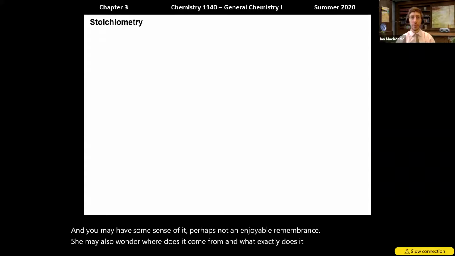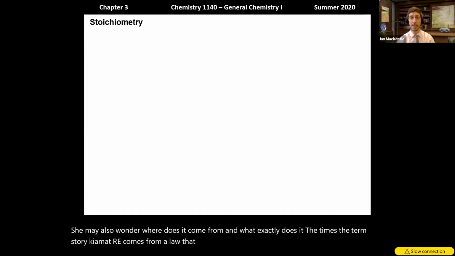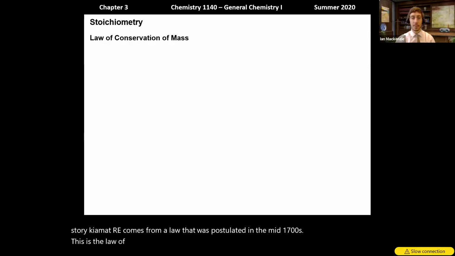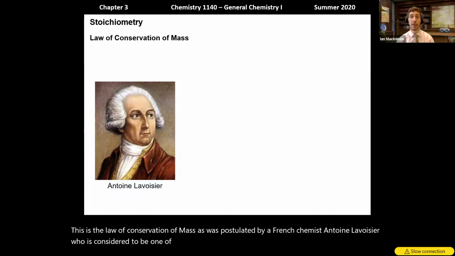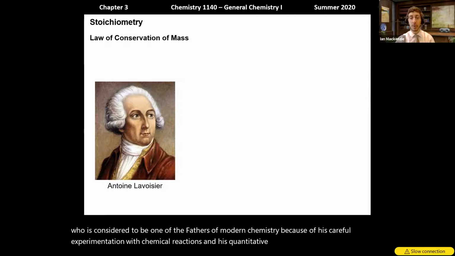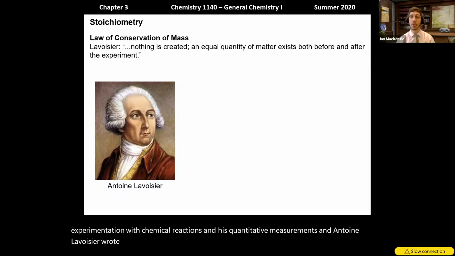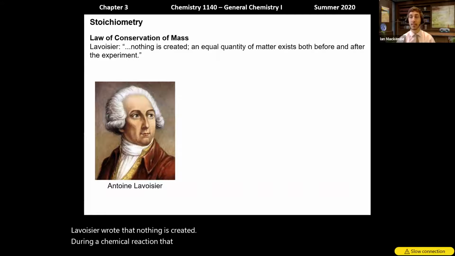Well, the term stoichiometry comes from a law that was postulated in the mid-1700s. This is the law of conservation of mass. This was postulated by a French chemist, Antoine Lavoisier, who is considered to be one of the fathers of modern chemistry because of his careful experimentation with chemical reactions and his quantitative measurements. And Antoine Lavoisier wrote that nothing is created during a chemical reaction, that you have an equal quantity of matter existing before and after the experiment.